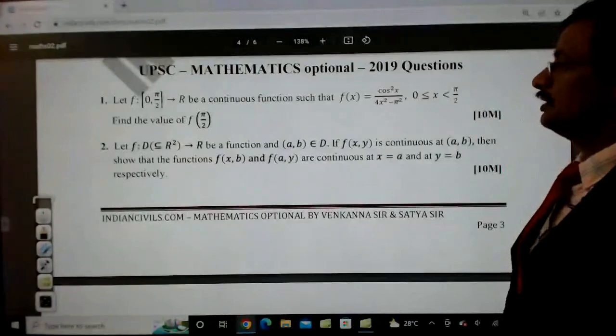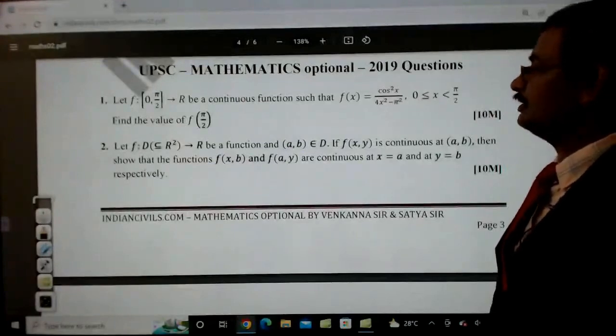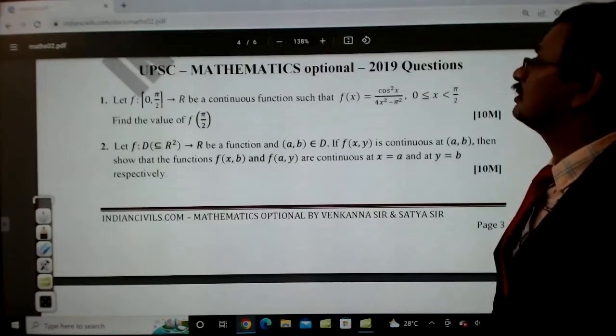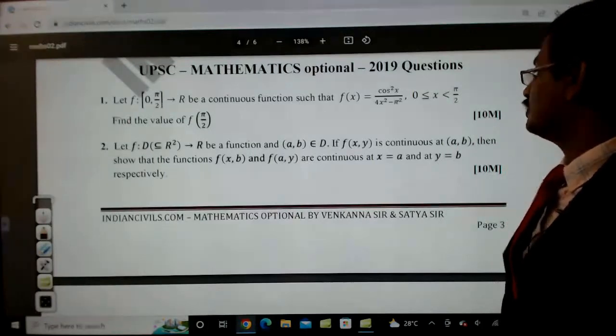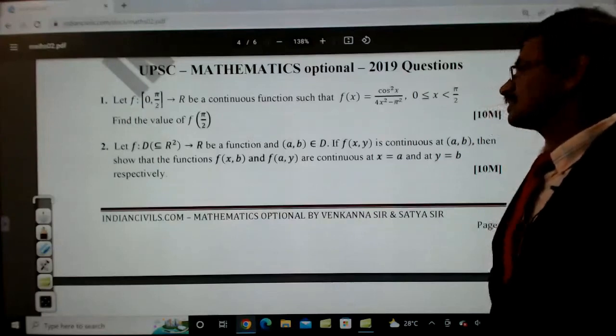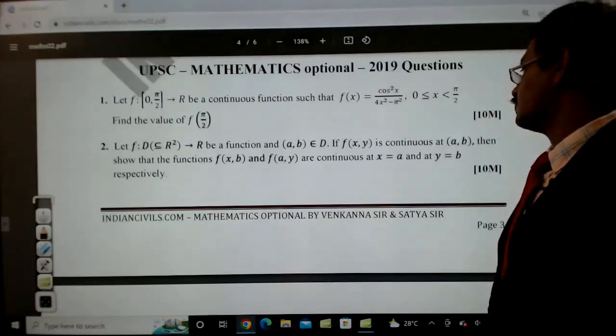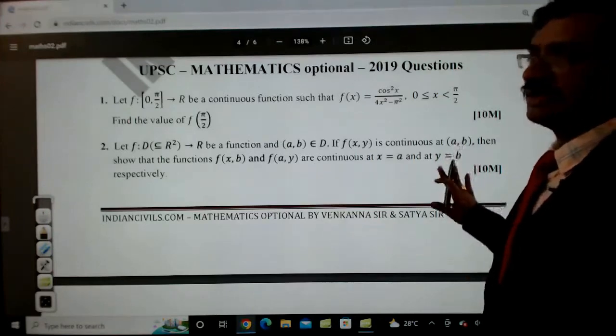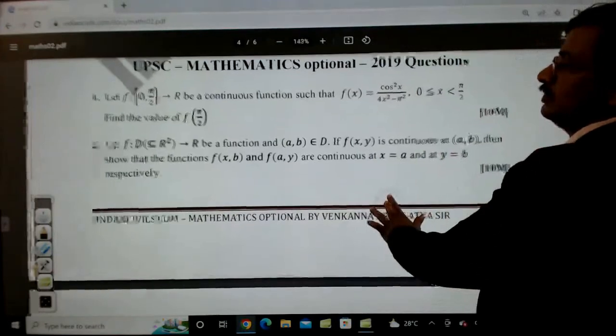And then, let f from D to R be a function and (a, b) belongs to D. If f of x, y is continuous at (a, b), then show that the functions f of x, b and f of a, y are continuous at x equal to a and y equal to b respectively. So this is related to continuity and differentiability. This continuity concept we will discuss clearly.